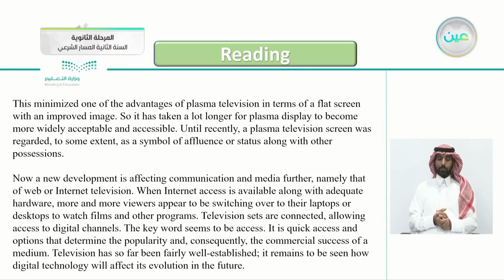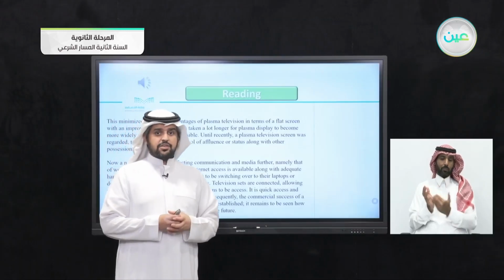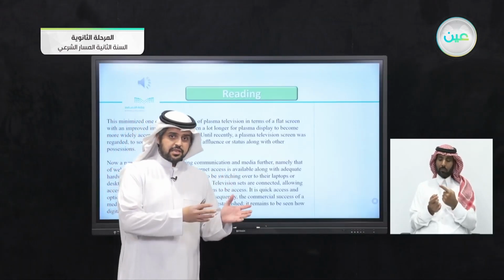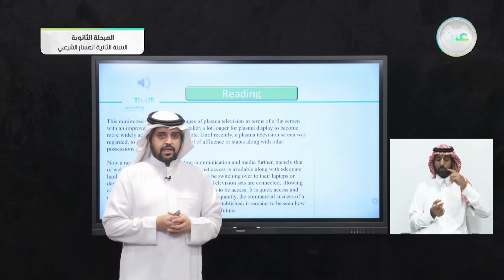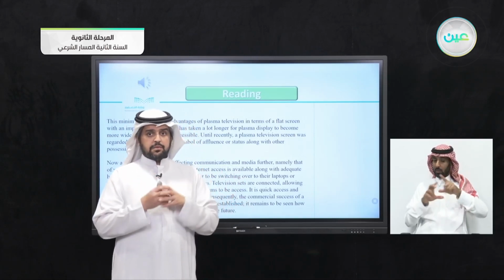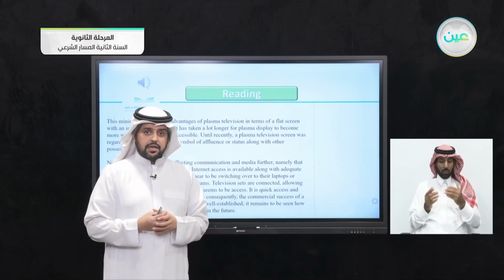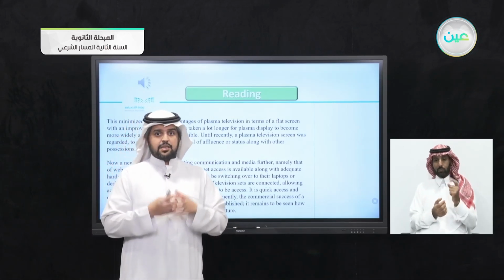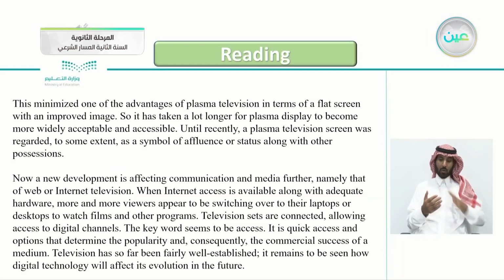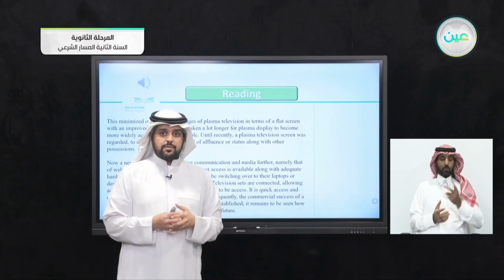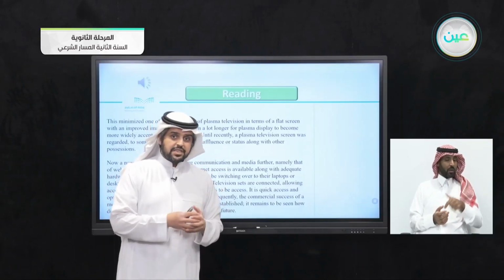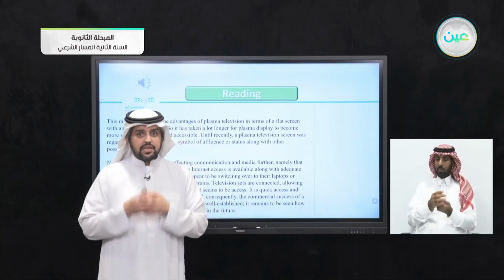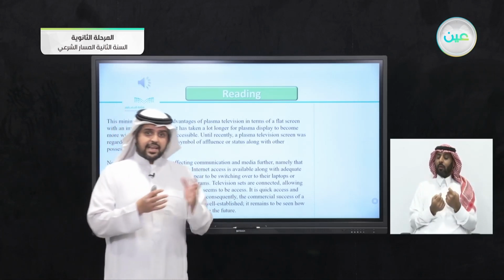So in this part of the article, he's talking about the LCD and the plasma TV and how, in previous times, they signaled or indicated that a person is rich and wealthy, or as it says here, a symbol of affluence. And in the second part, it talks about how now televisions are connected to the internet. So it's like a laptop now.